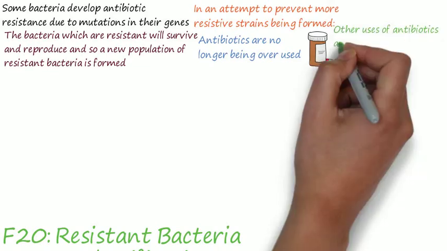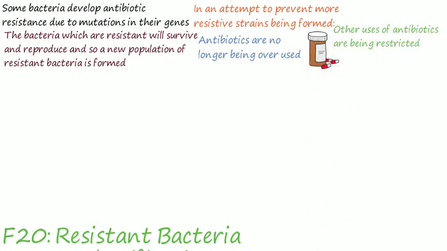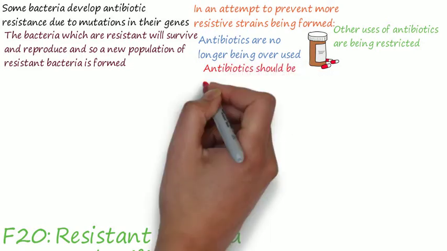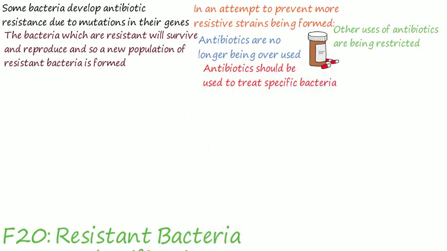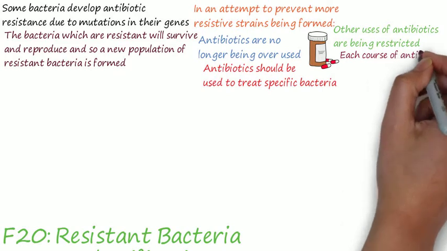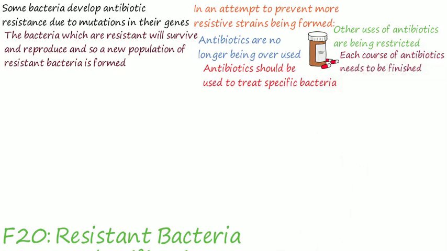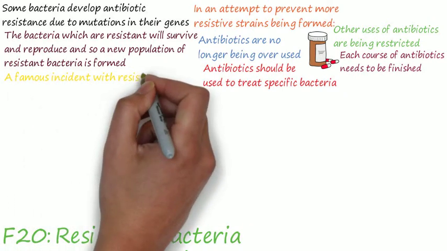In an attempt to prevent more resistive strains from being formed, antibiotics are no longer being overused, and the other uses of antibiotics, such as in agriculture, are being restricted. Antibiotics should be used to treat specific bacteria, and each course of antibiotics needs to be finished to ensure that every single bacteria has been destroyed.